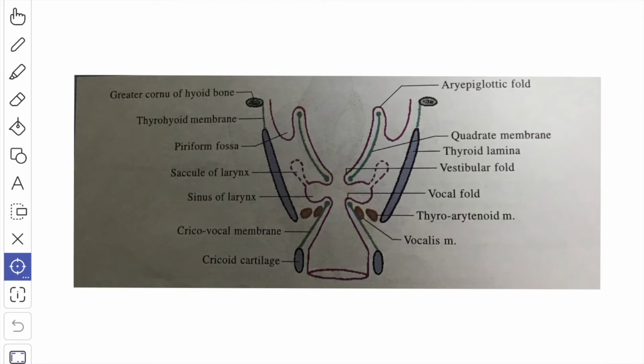Likewise, the conus elasticus or the cricovocal membrane extends upward and medially from the arch of the cricoid cartilage. The anterior part is thick and it is known as the cricothyroid ligament. The upper free border of the conus elasticus forms the vocal fold. So this is the vocal fold.